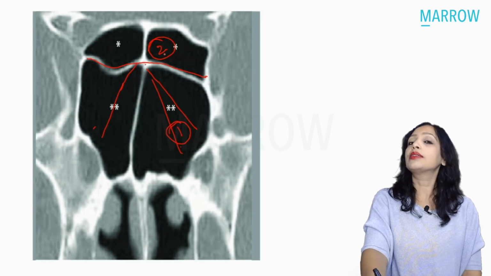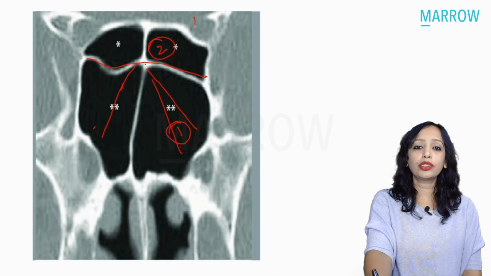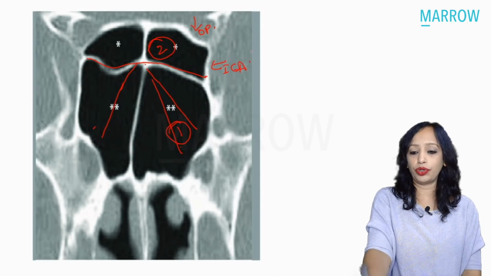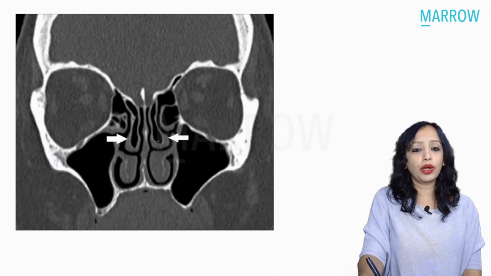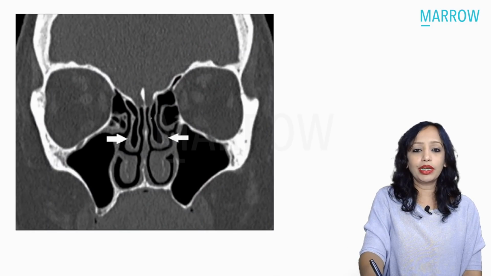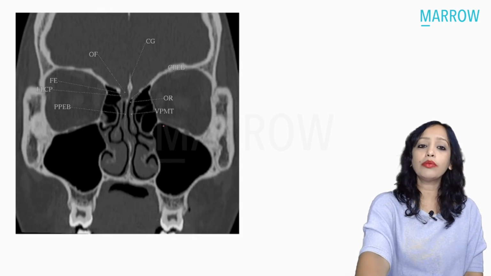And the Onodi cell is in relation to which structures? Here, what is this structure? This is the optic nerve. And here laterally, we have the internal carotid artery. Can you make out this? What is this? Yes, this is the middle turbinate, and we can see that this middle turbinate is pneumatized. What is that known as? Yes, that is concha bullosa.